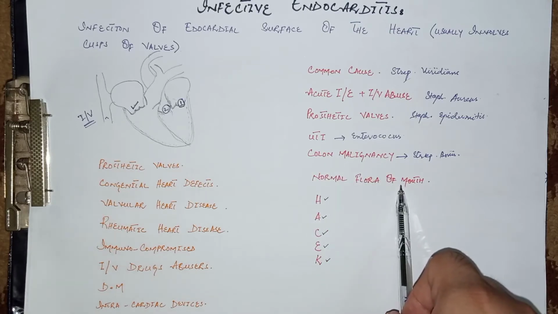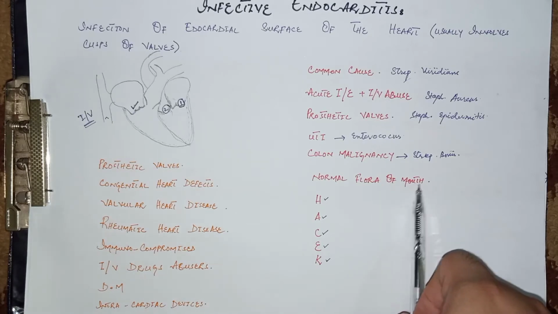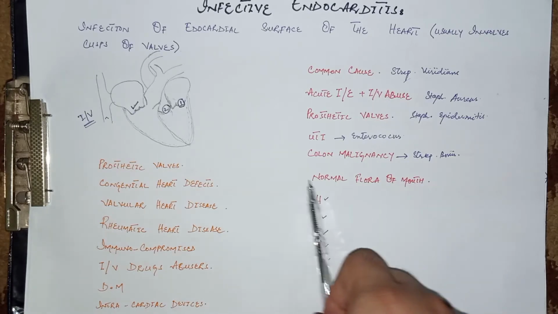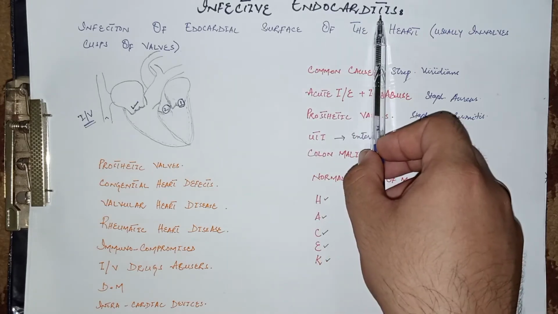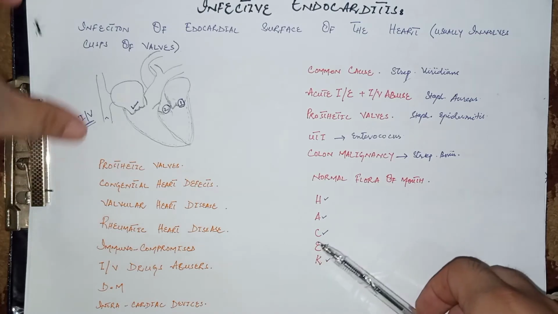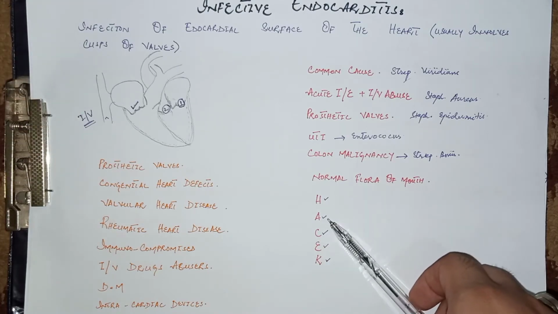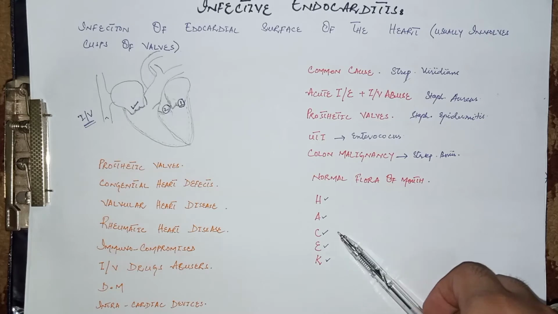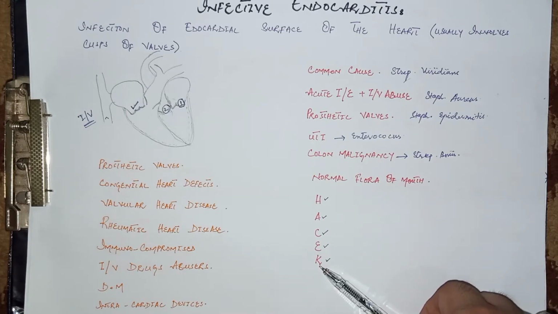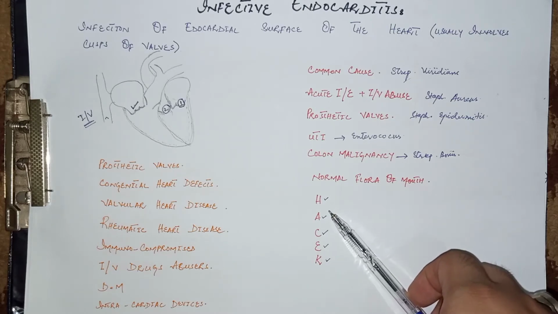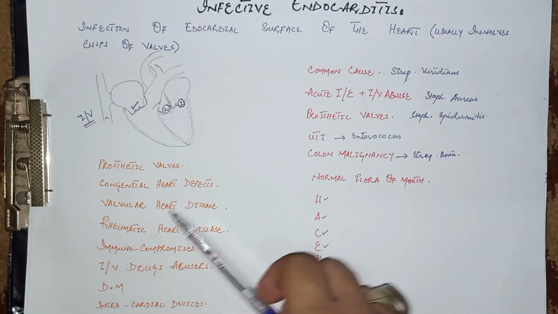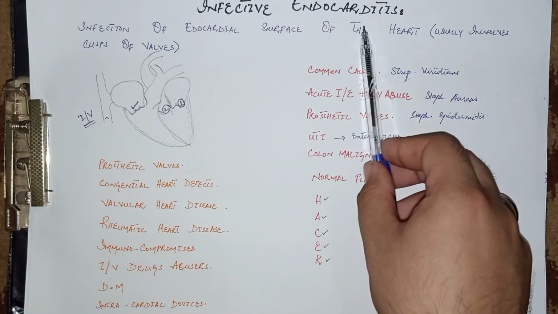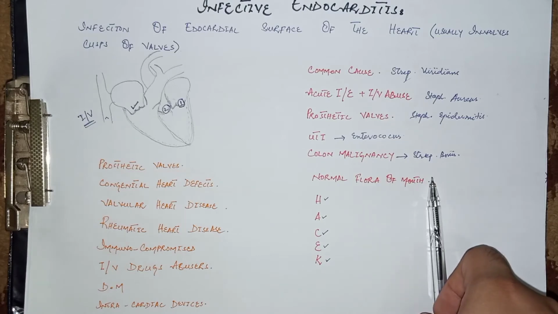Normal flora of the mouth or the oropharyngeal surfaces are basically the HACEK organisms, and they rarely cause infective endocarditis. This mnemonic is basically: H is for Haemophilus, A is Actinobacillus, C is Cardiobacterium, E is Eikenella, and K is Kingella. So all these organisms only cause infective endocarditis when the predisposing or the risk factors are present, and rarely cause infective endocarditis as compared to other organisms.